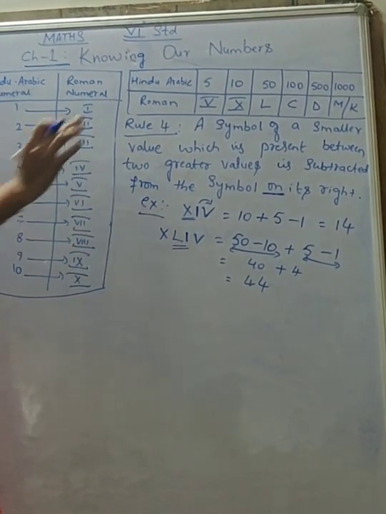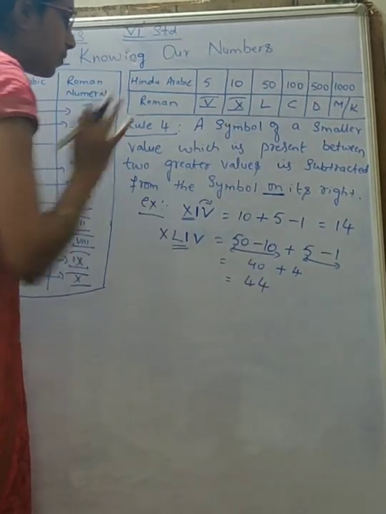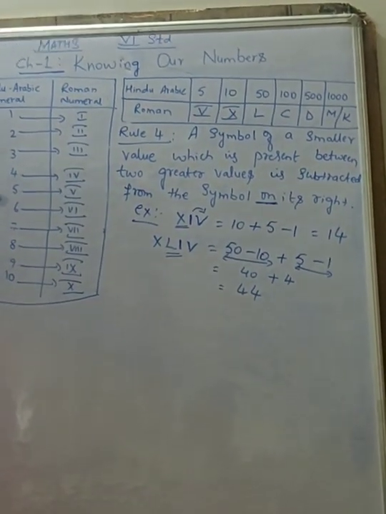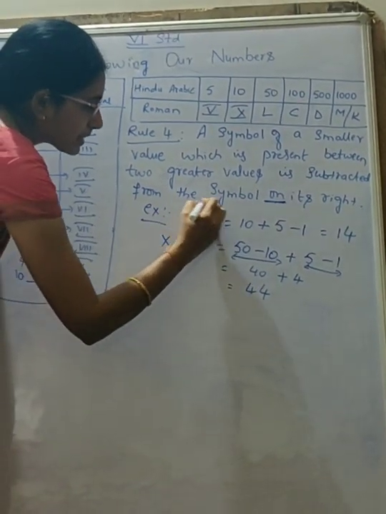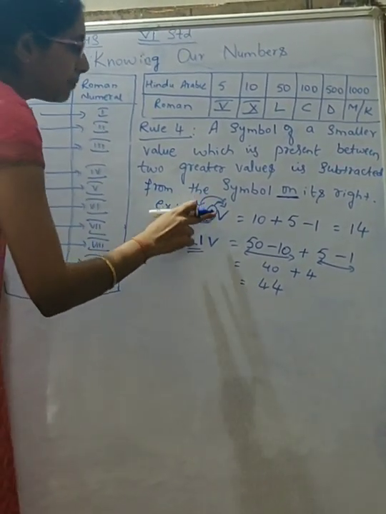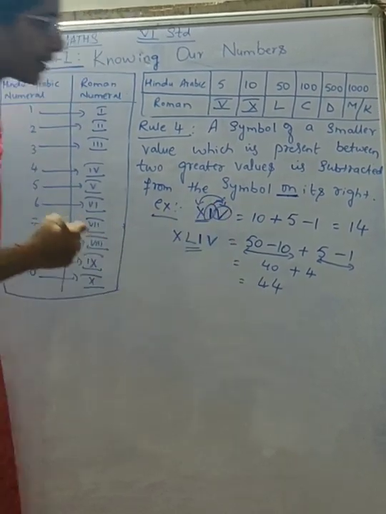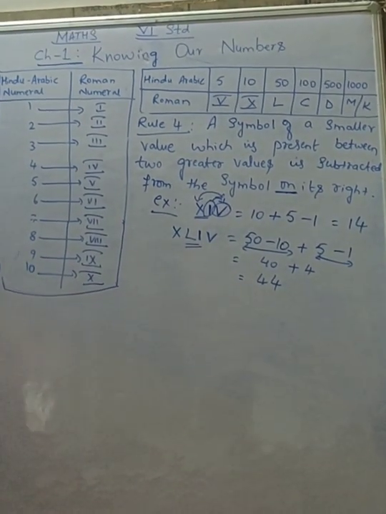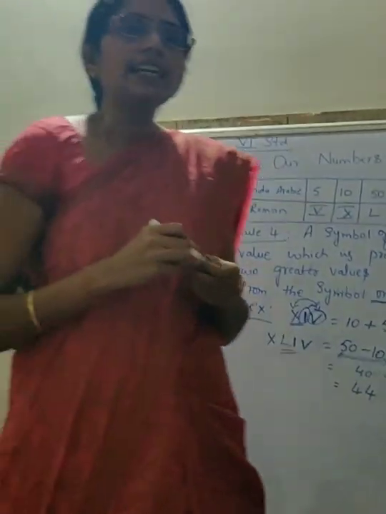So this rule says this: the symbol of a smaller value which is present between two greater values is subtracted from the symbol on its right. Okay, now this is the second concept.